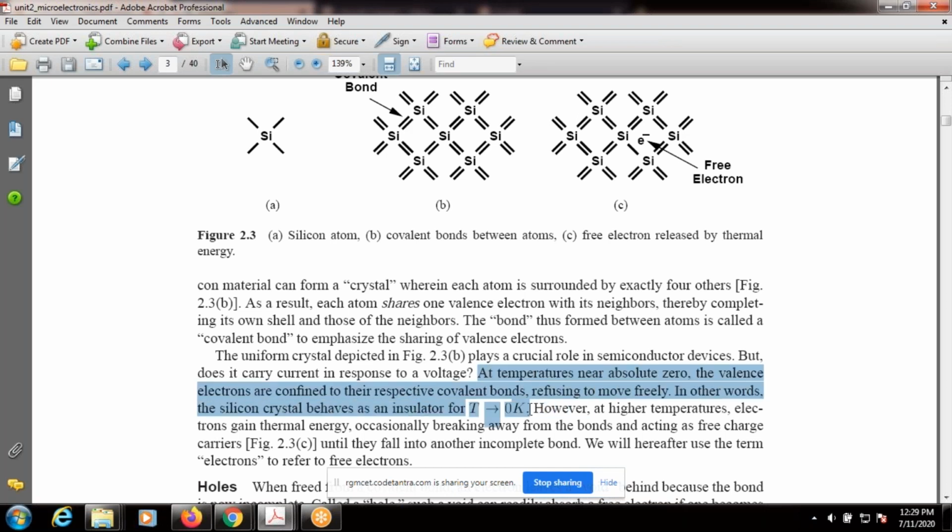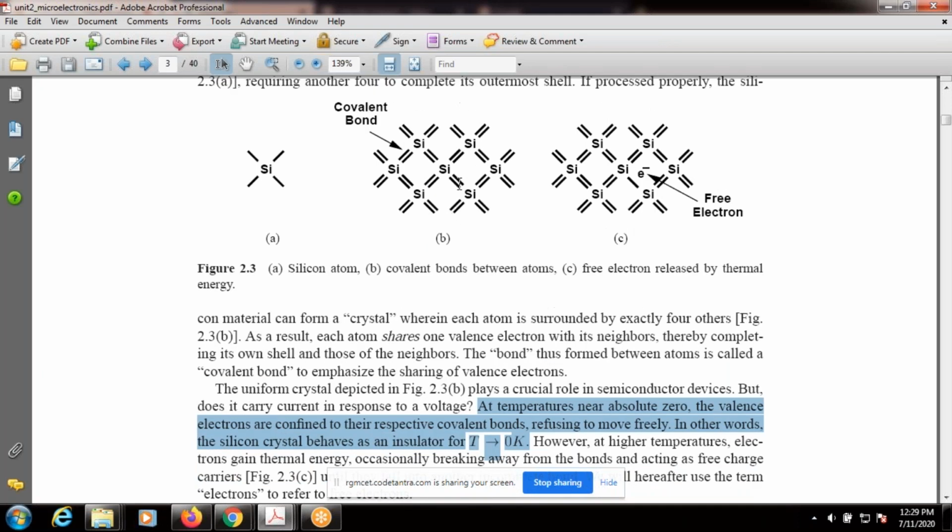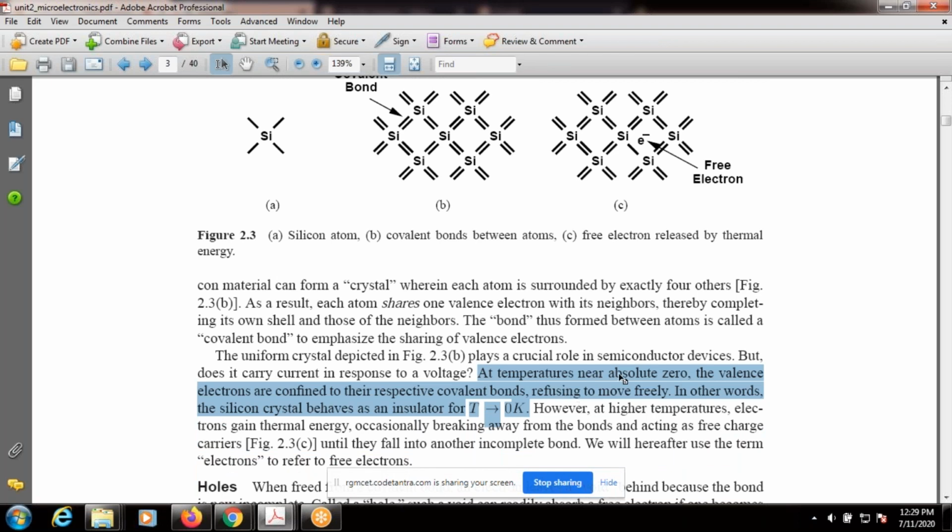This sentence is important, and it is for figure B, the silicon crystal: at temperatures near absolute zero, the valence electrons are confined to their covalent bonds, refusing to move freely.